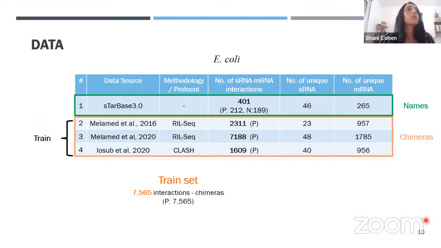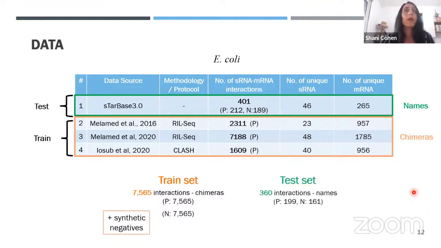So the positive interactions from the three high-throughput experiments were used as our train set. And to train a classification model, we needed to have some negative data. So we synthesized an equal number of negative samples by shuffling the sequences of both the sRNA and the mRNA fragments of each positive sample. The positive and the negative samples from the SR-based database were used as our independent test set.